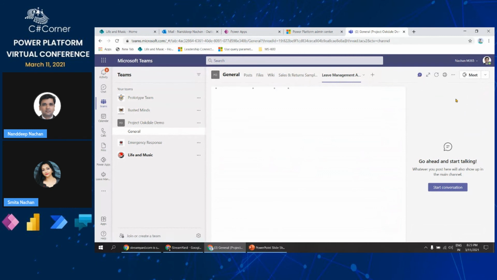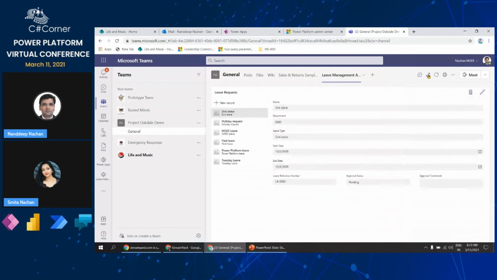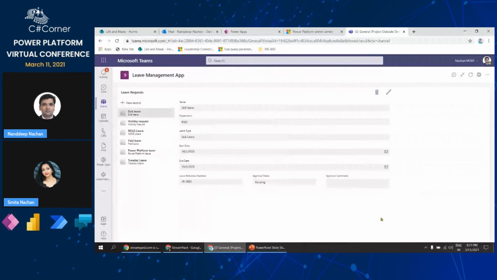Probably I will just close down this conversation. So this is how it will be seen by the end users of your Microsoft Teams. This will be the end user experience of this particular app. From here they will be able to see all of the leaves which are in the system. Again, you can go ahead and show only the leaves which are applied by them. It can be done. And then again, you can just click new record. From here you will be able to submit new records, as well as edit the existing records. And if you want, you will even be able to see the status from here itself. So for the end user, the experience will be something like that.